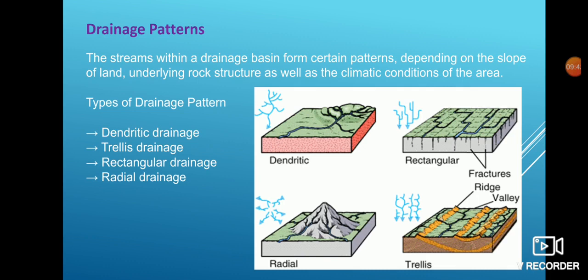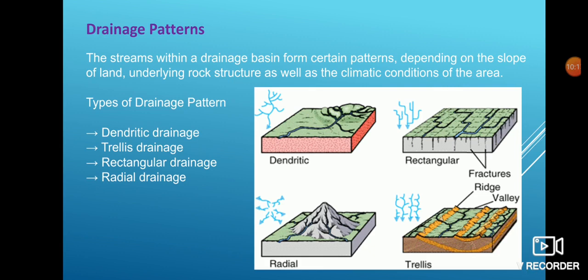Dendritic drainage pattern. Dendritic, or the tree-shaped pattern, is the most common and widespread pattern to be found on the Earth's surface. In this pattern, the tributaries come from all directions to meet the main river. Like the branches of a tree, the small streams meet larger streams, and the larger streams meet still larger streams. So in the end, they meet the main stream.